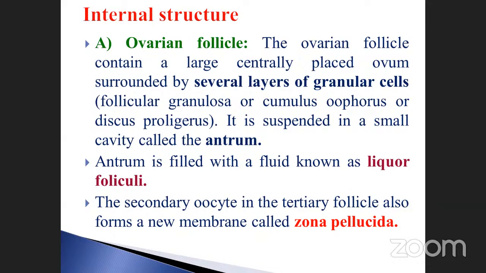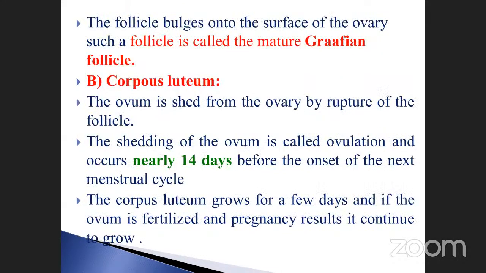The zona pellucida also originates from which part? The secondary oocyte, after the formation of secondary oocytes. In the tertiary follicle, the primary follicle and secondary follicle are also present in it, isn't it? Then only the tertiary follicle forms a new membrane called the zona pellucida. See that? The follicle bulges onto the surface of the ovary. Such a follicle is called a mature Graafian follicle.